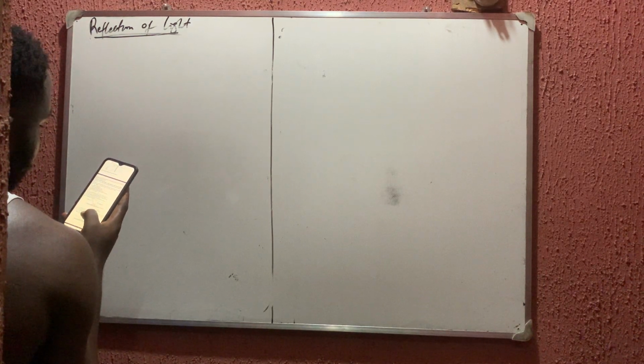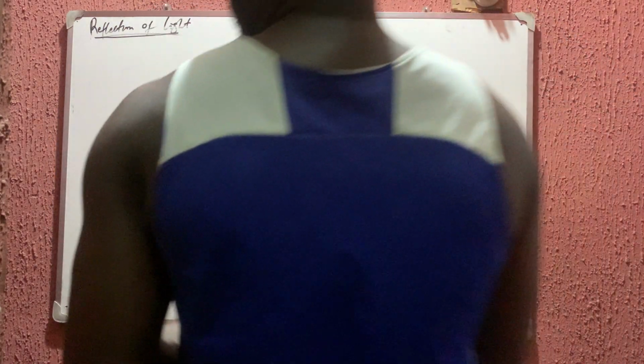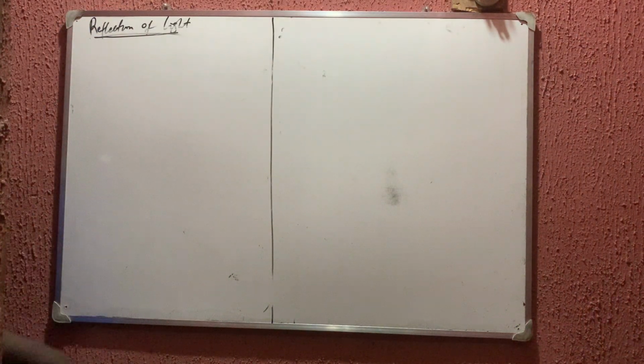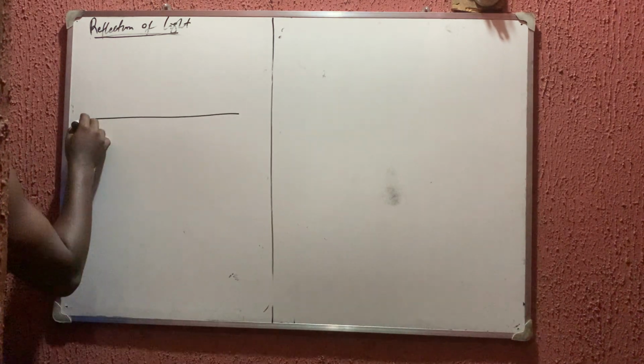Then, angle of deviation of a plane mirror. That is the next thing we'll talk about. So let me check my time. Okay, so the angle of deviation of a plane mirror. Now, if you have a plane mirror like this, it is a plane mirror.